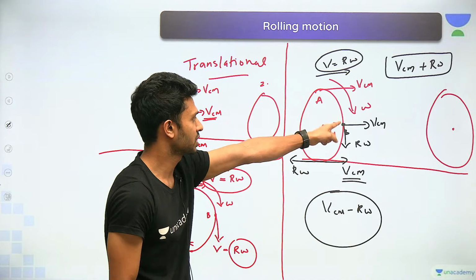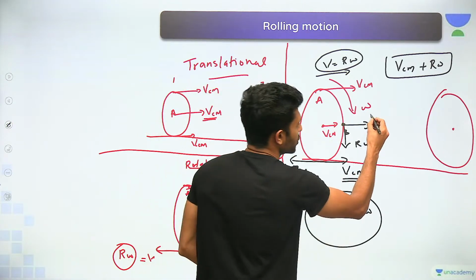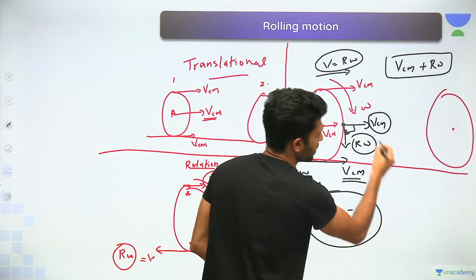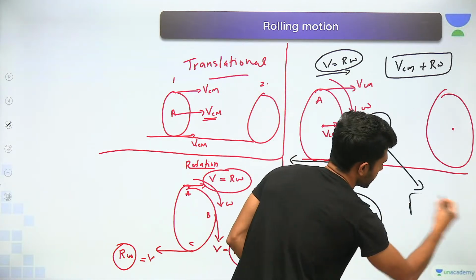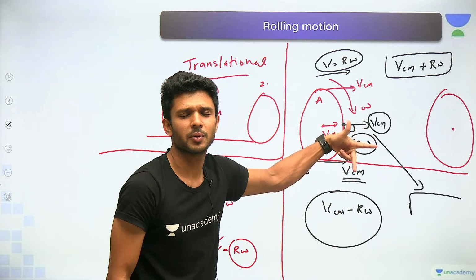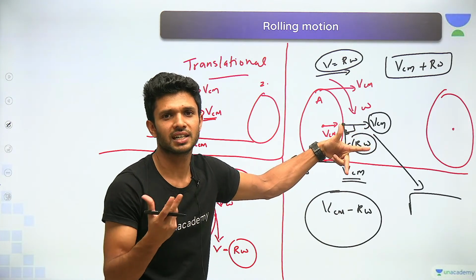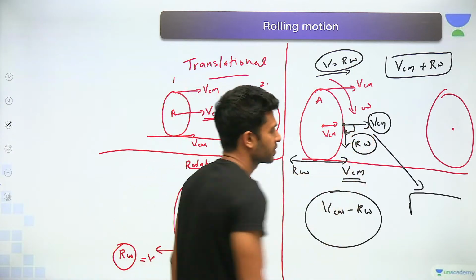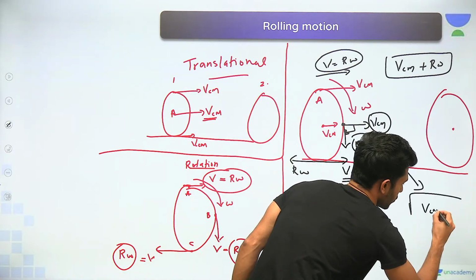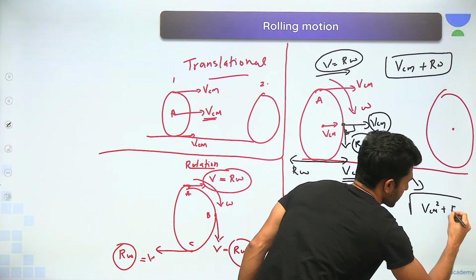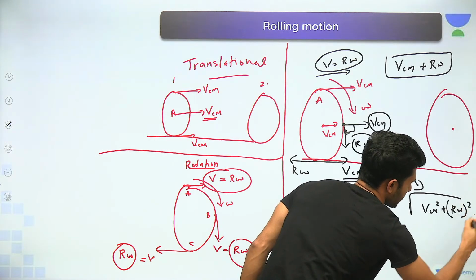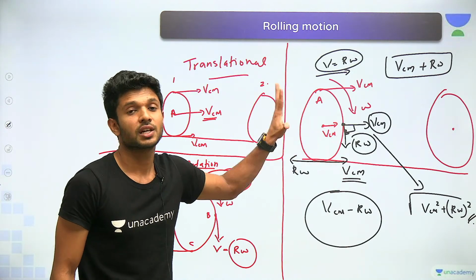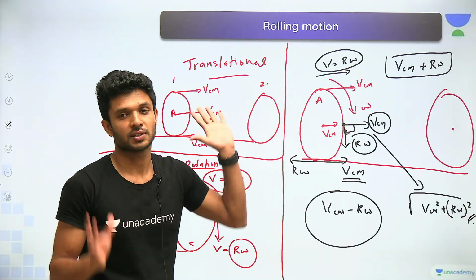At the side point, you have two velocities, VCM and R omega, perpendicular to each other. How will you find the resultant? Root of A square plus B square, so root of VCM square plus R omega the whole square. So this is the velocity distribution for a rolling motion.